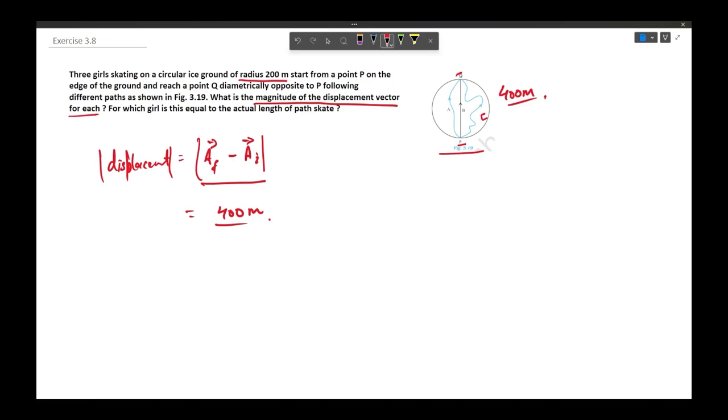So the smallest distance would be the diameter of the ground, and that path has been traversed by girl B. So for girl B, the displacement is equal to the actual length of the path skated by that girl. Thank you.